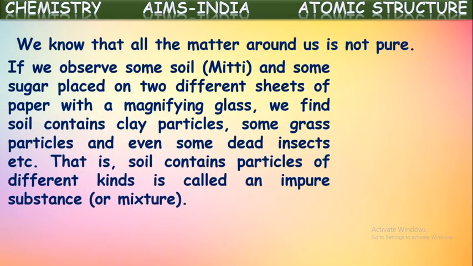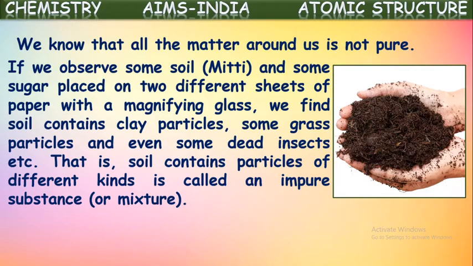If we observe some soil, or mitti, and some sugar placed on two different sheets of paper with a magnifying glass, we find soil contains clay particles, some grass particles, and even some dead insects, etc. These all will be there.